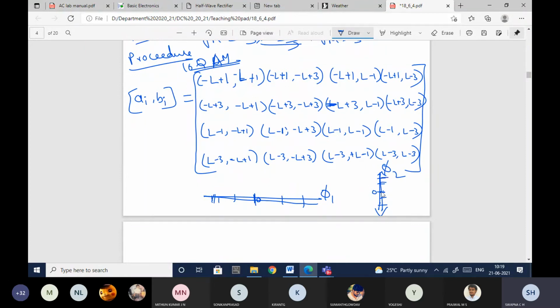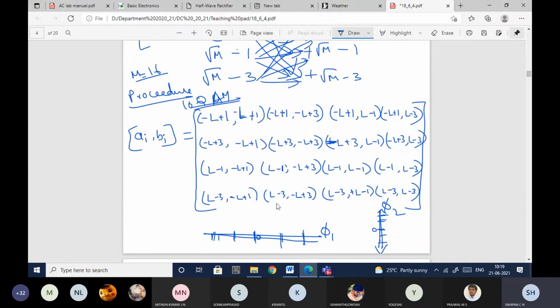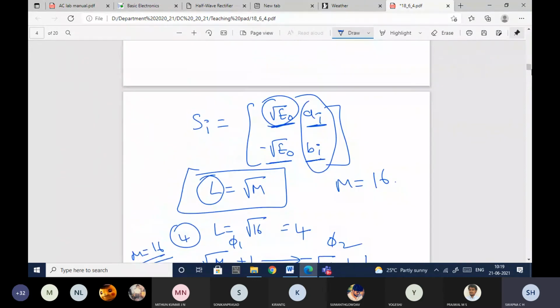in the sense this and this together, this with the other two. In the same way, this one with the other 4, this one with the other 4, this one with the other 4. This is how we will be constructing this. So this is one way of representing by using these ordered pairs. Now each level, minus L plus 1, that should get multiplied with